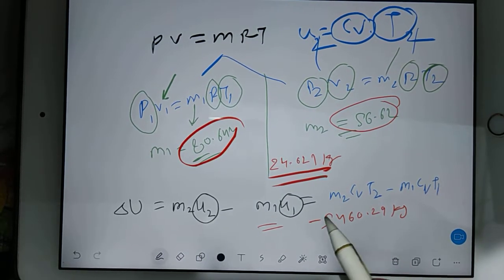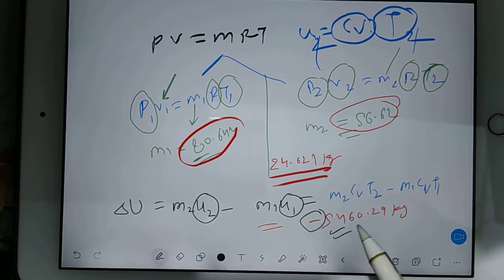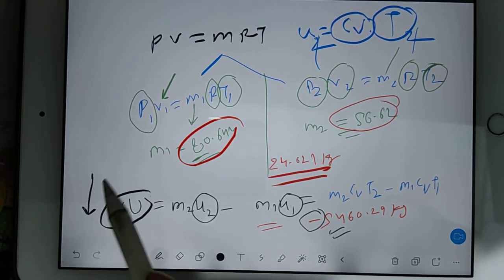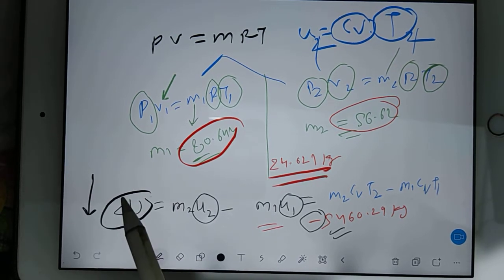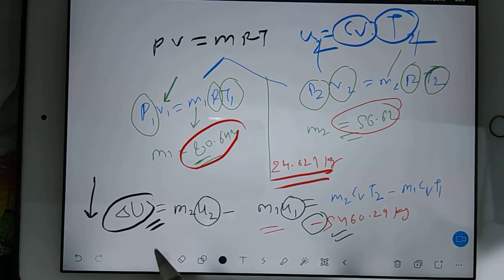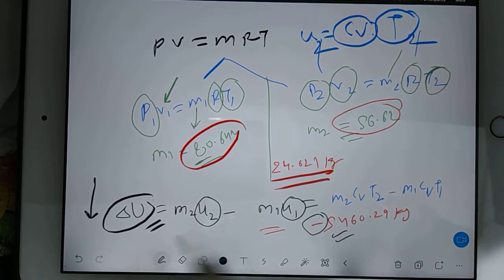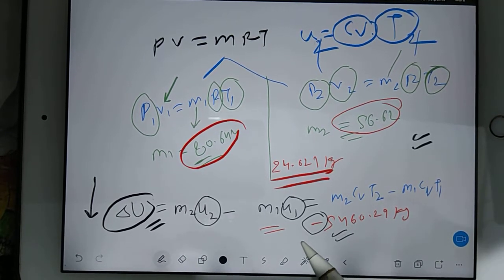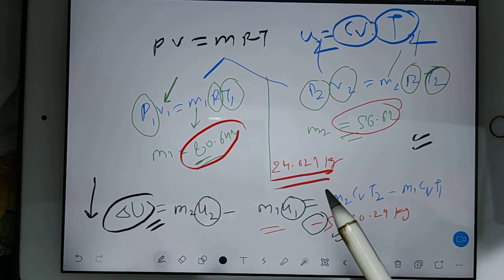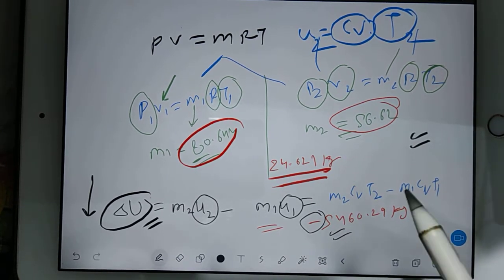Try to understand this negative sign. This negative sign is saying that your internal energy decreased. Earlier you had more gas, now you have less gas, so of course your internal energy will decrease, because we are finding out the change in internal energy. So like this we have 3-4 more examples. I will send you the PDF. So now we are done with the unsteady flow. Unsteady flow is very easy. It is very similar to steady flow. Now we are ready to discuss the second law of thermodynamics.